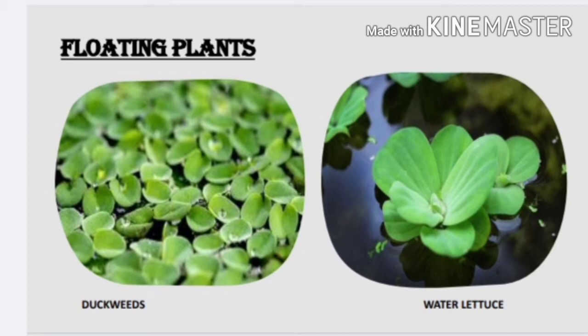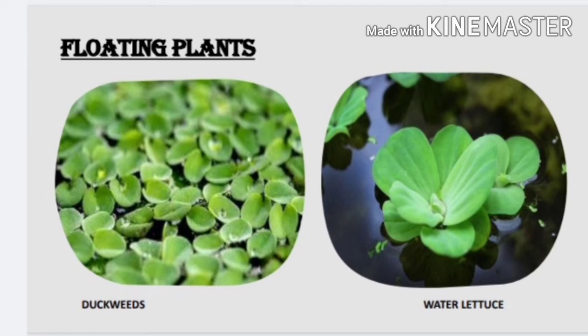Their bodies are like a sponge and have empty space filled with air. This makes the plant light enough to float. जो इस प्लांट की जो बॉडीज होती है वो स्पंज जैसी होती है. All right, so ये उसको हेल्प करती है कि वो पानी में अच्छे से तैर सके. That's why this kind of plant are known as floating plants.